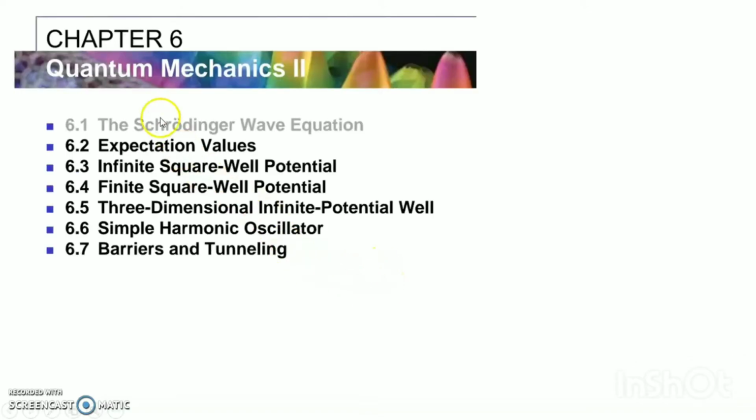Today's discussion is very important for quantum mechanics learners. So today let's see the syllabus. Quantum mechanics 2: Schrodinger wave equations, expectation value, infinite square well potential, finite square well potential, three-dimensional infinite potential well, simple harmonic oscillations and barrier tunneling.